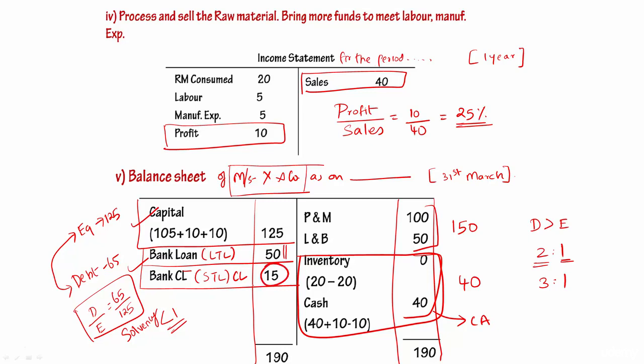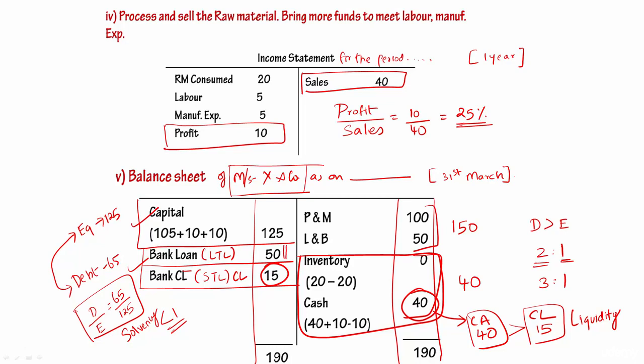Now what is the current liability? 15. What is the current asset? It is 40. So what they are supposed to pay within 1 year is 15, and for paying that what they have is 40. It means their current assets are greater than current liability. It is greater than not 1 time, it is even greater than 2 times, because it is 40 whereas current liability is only 15. So the ratio is going to be very, very comfortable, because for paying 15 they have 40. So we can say liquidity is also comfortable by looking at this balance sheet.